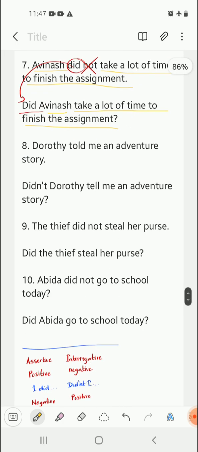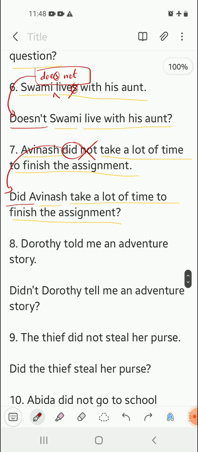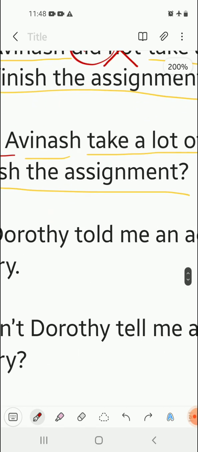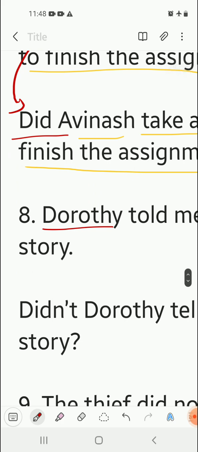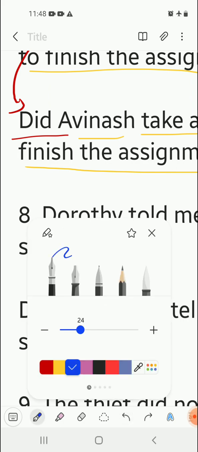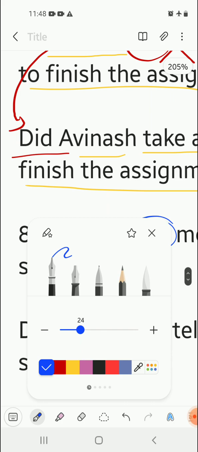Moving on, number 8. Dorothy told me an adventure story. So over here there is no be form of verb. There is only main verb, that is told, and it is a positive sentence, so we have to change it into negative. In order to do that, Dorothy is a singular subject, and told is in past tense. So that is why we will begin the question with did.